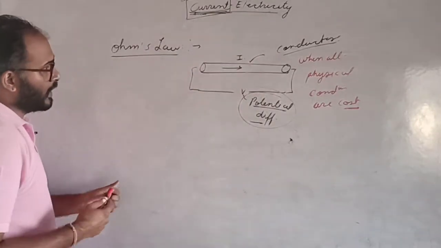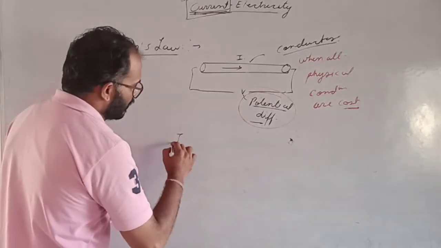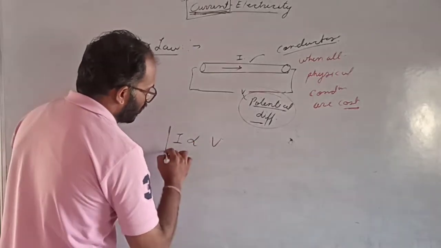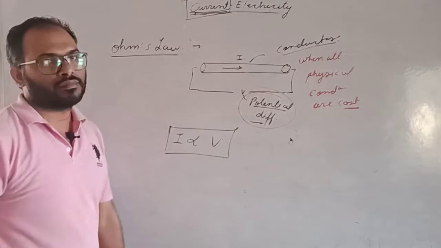Then the current flow in the conductor is directly proportional to the potential difference.